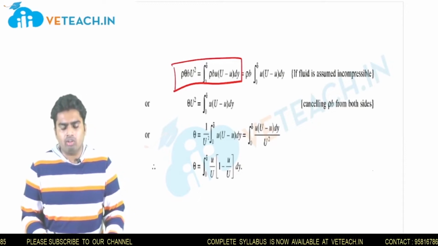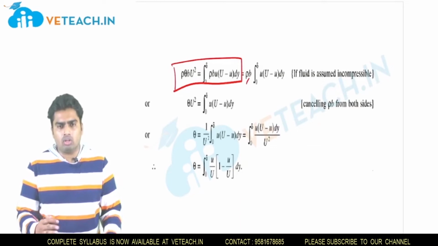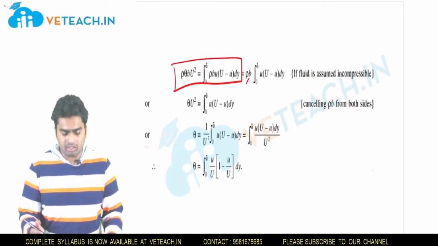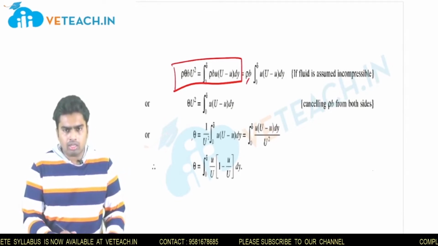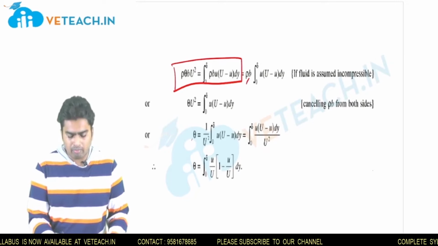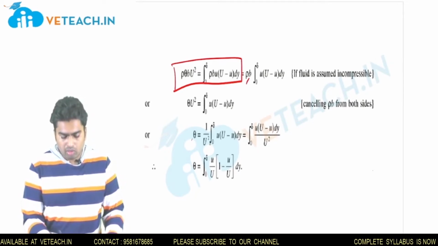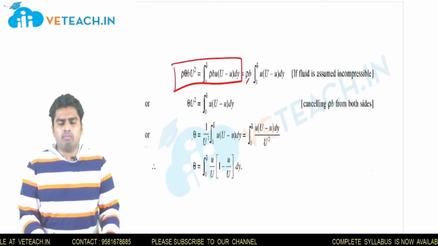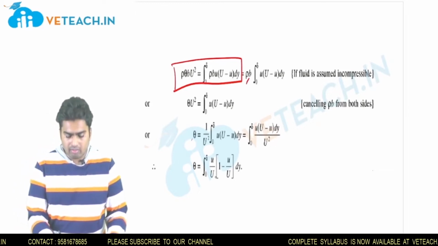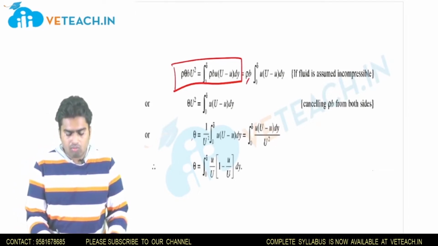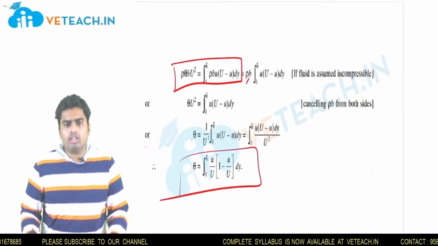From this equation I will take rho and b out of the integral because they are constant over the entire integration limit. If I try to find theta, I keep theta on the left side and take the other terms to the right side. You will get the equation: 1 by U square into the integral from 0 to infinity of small u into (capital U minus small u) dy. Then I multiply this 1 by U square inside the integration and separate the fractions. So you will get small u by capital U into (1 minus small u by capital U) dy. This is how we derive the momentum thickness for a boundary layer.